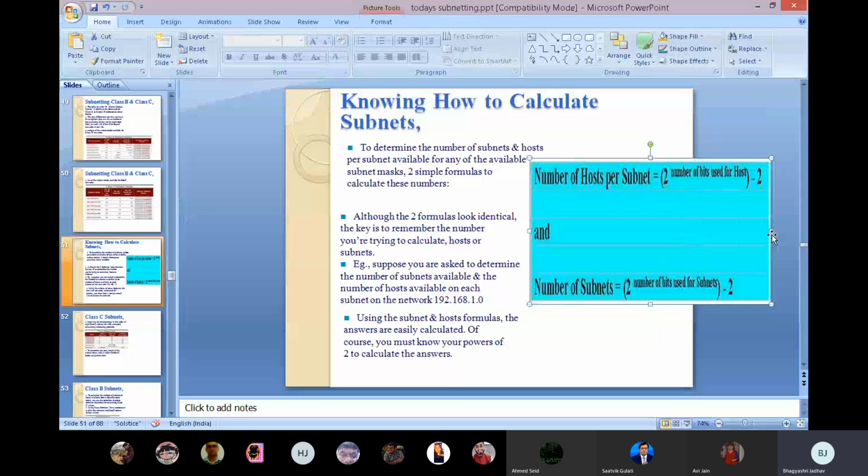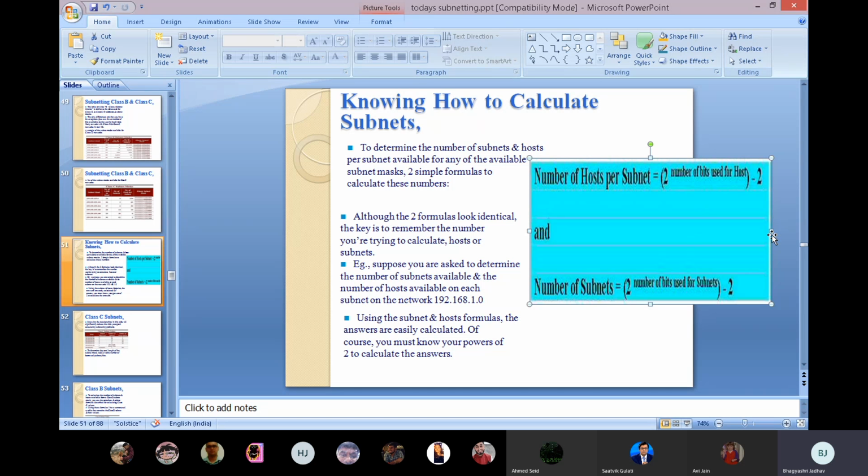Now you can see this image. Number of hosts per subnet is equal to 2 raised to the number of bits used for the host, minus 2, and the number of subnets is 2 raised to the number of bits used for the subnet, minus 2. Means what we are doing, to determine the number of subnets and hosts per subnet available for any given subnet mask, there are two simple formulas. If we want to calculate the hosts per subnet, it is power of 2 and minus 2. If we are calculating the number of subnets available in our network, then we take 2 raised to the number of bits used for subnet, minus 2.